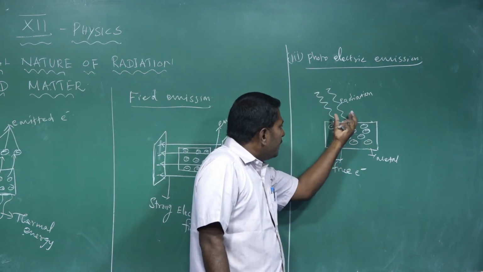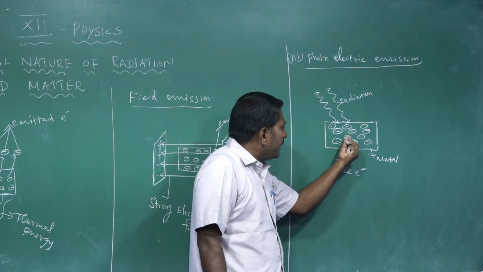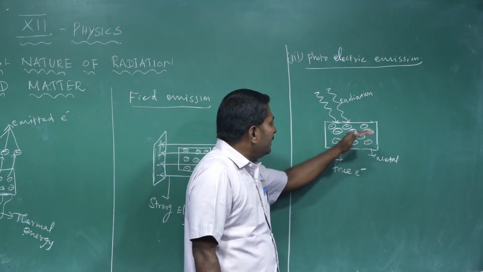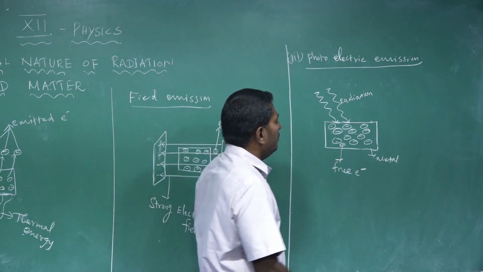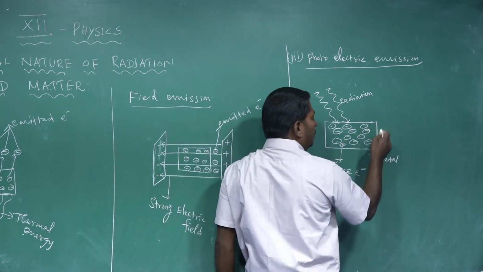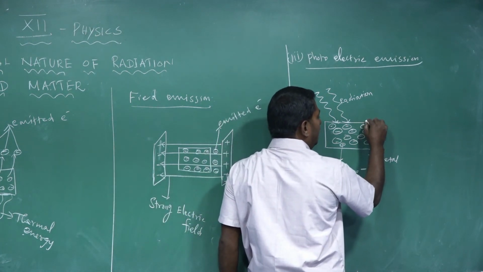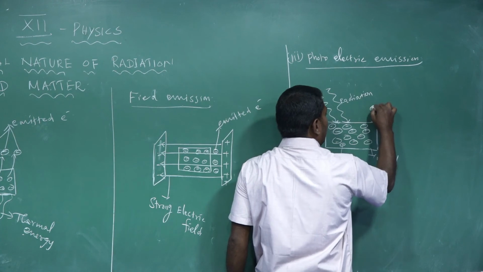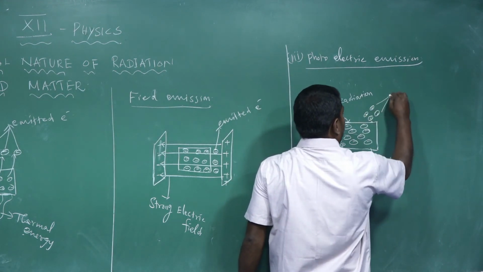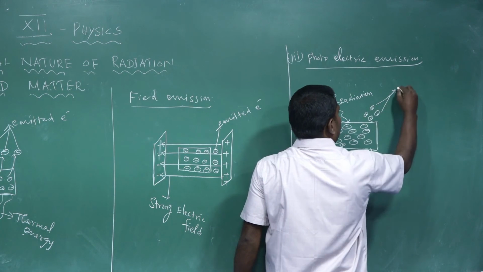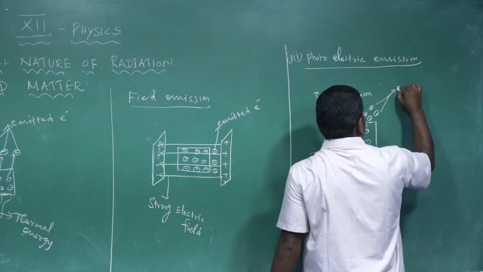That radiation supplies additional kinetic energy to the free electrons. Then the electrons have sufficient energy to leave the surface of the metal, overcoming the barrier potential produced by the positive nuclei of the atom. These electrons are called emitted electrons.